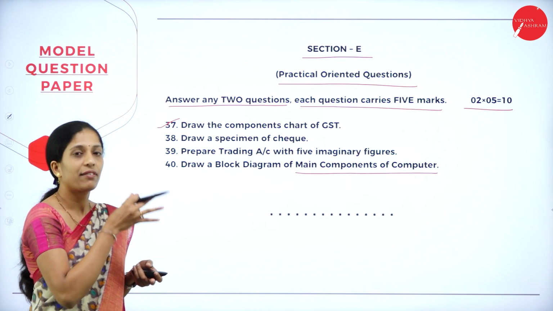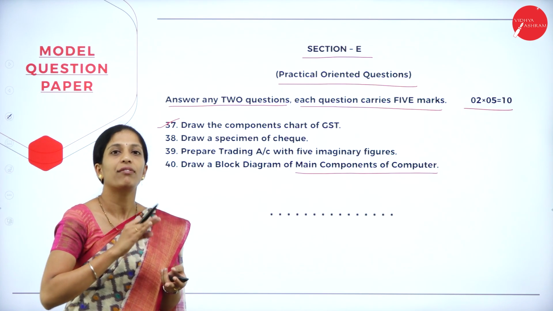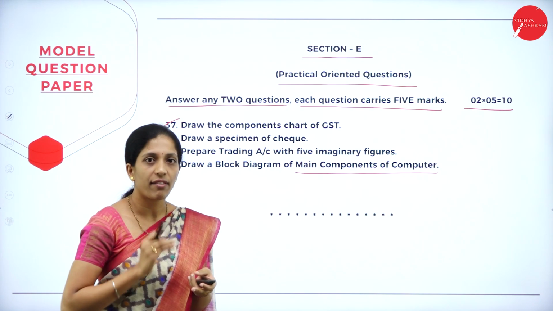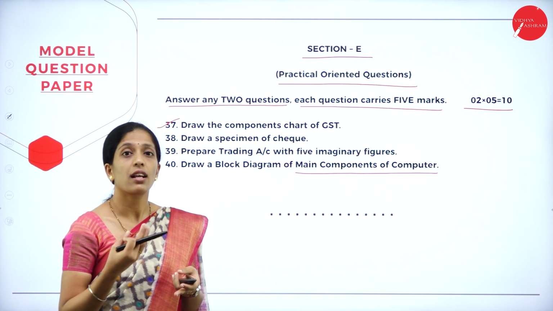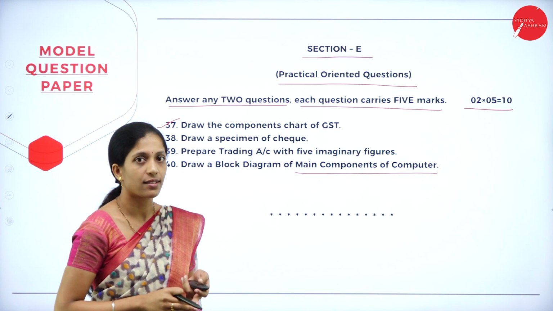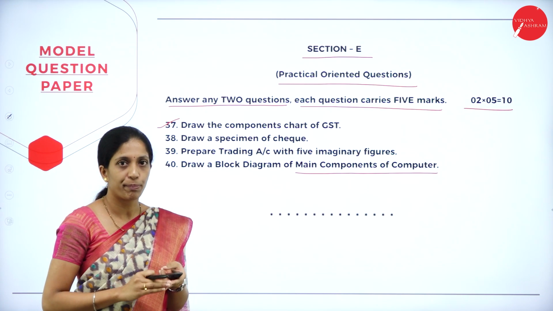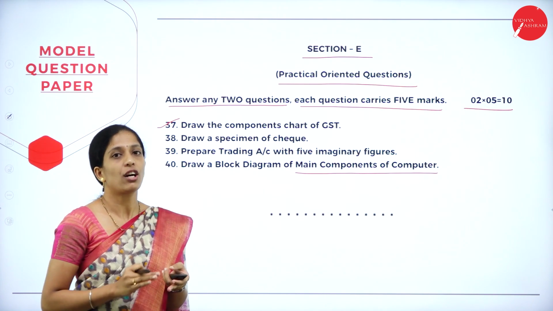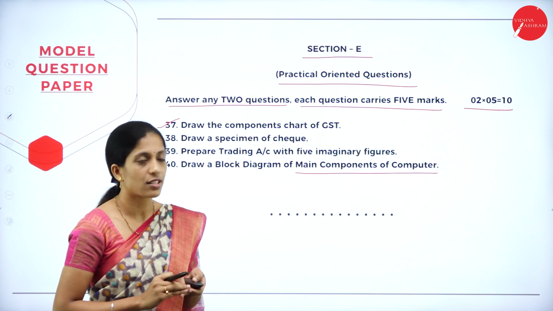So hope you are clear with the model question paper, what they have asked, and this time you have a number of options. So you have gone through each and every section in detail, how many questions they will ask and how much you have to answer. Today we shall discuss Section A and Section B, that is 1 mark as well as 2 mark questions. Along with the options, I am going to discuss both the questions as well as the answers.